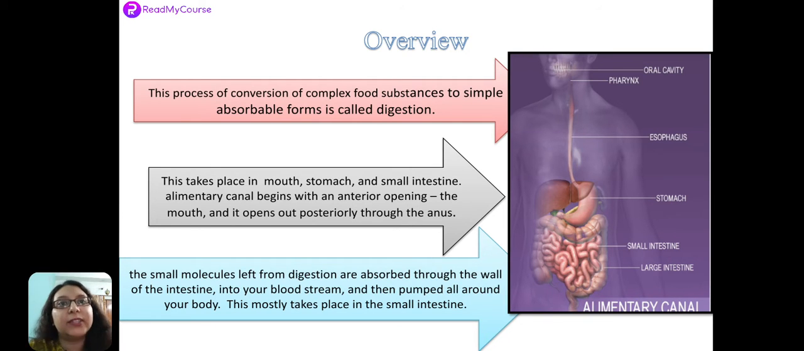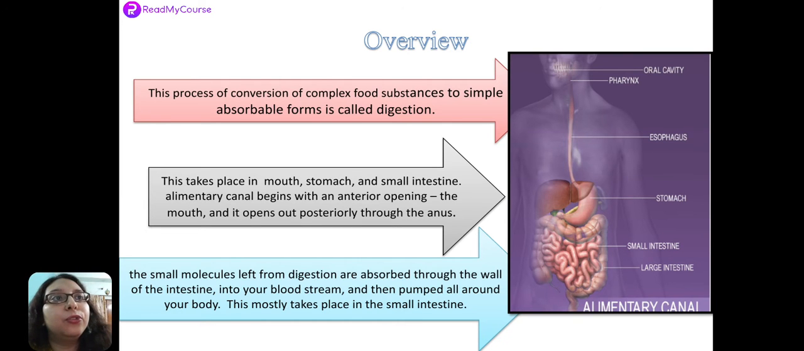Now, this process of digestion, I have already told you, starts from the mouth, then continues in the stomach, in the large and small intestines, and finally it ends with the anus. It is not only essential that we digest the food, it is equally important that it be absorbed by the cells. So what is absorption? The small molecules which are left from digestion are absorbed through the walls of the intestine into the bloodstream, and then pumped around in our body. So this process is absorption, right?